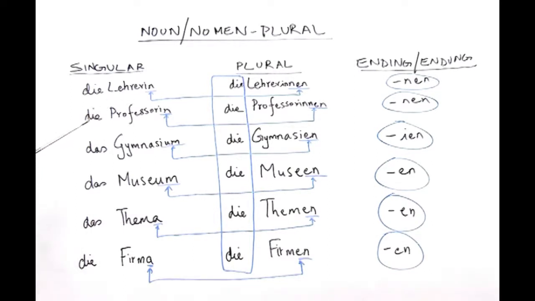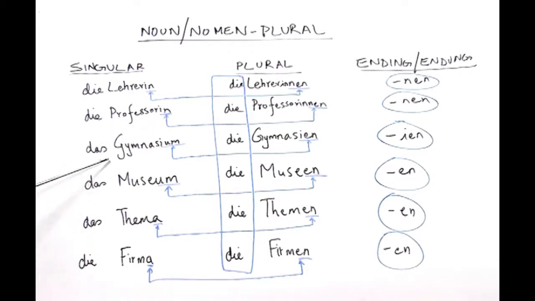Here I would like to tell you that professions in German carry the article either der or die, where the ending in or in shows that the profession is done by a female. So, we have die Lehrerin, the female teacher, or der Lehrer, which is the male teacher, der Professor, which is the male professor, and die Professorin, which is the female professor.